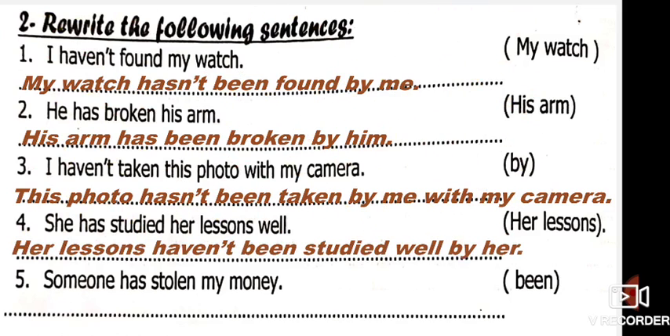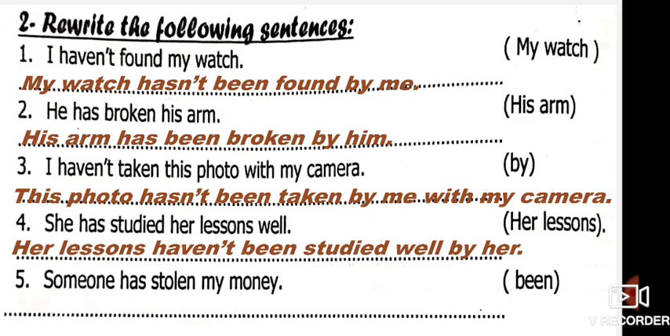Okay? Sorry. Her lessons have been, sorry, I wrote it haven't, I'm sorry. Her lessons have been studied well by her. Have, not haven't, I'm sorry.